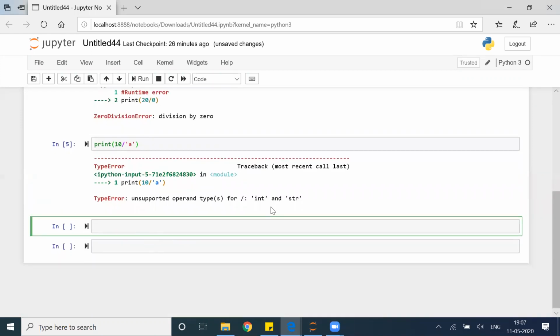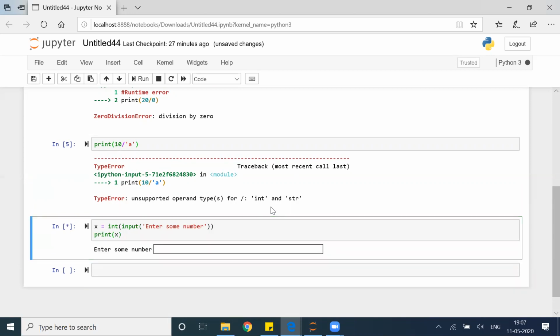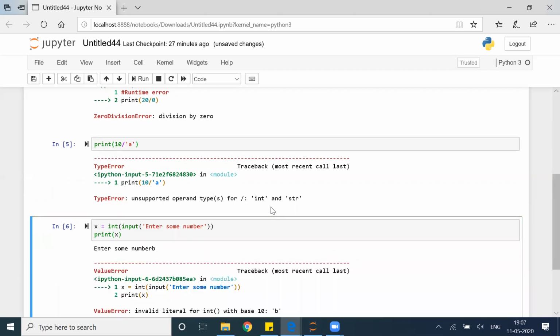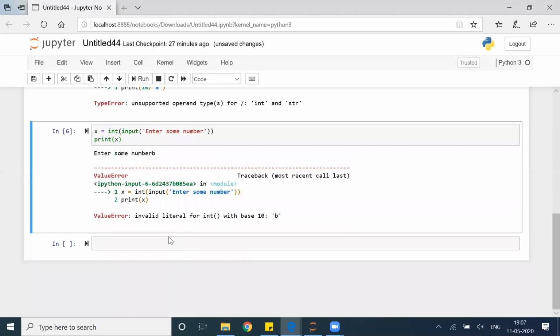One more example, let's say I have x is equal to int(input('enter some number')), then print x. It is asking for an integer, but you are passing a string. It will throw me an error, which is nothing but ValueError. Okay, so these are the different errors. Again, there are a lot of types of errors. I'll talk about some of them, but there are a lot of types of errors which we have to take care of while we are running a code.